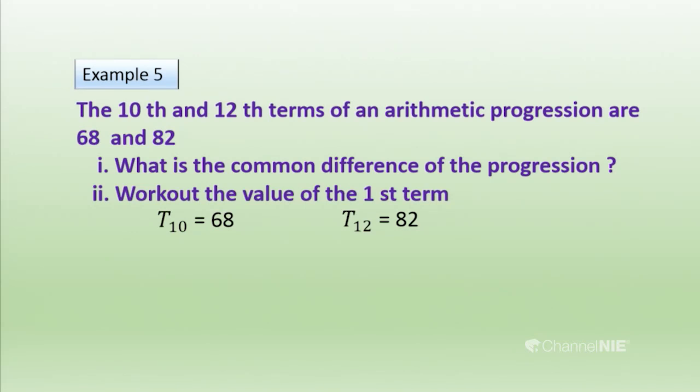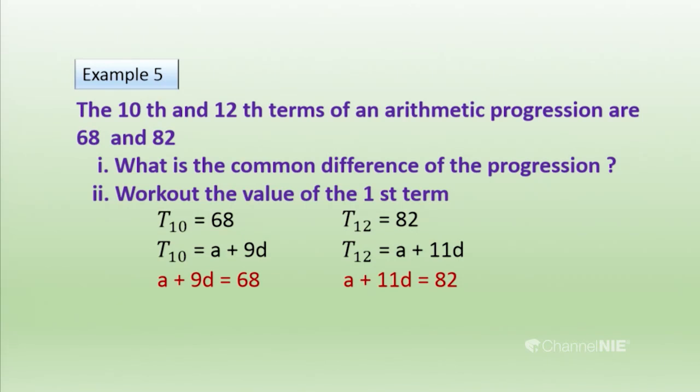T12 is A plus 11D, so we can write A plus 11D equals 82. Then we have two equations.